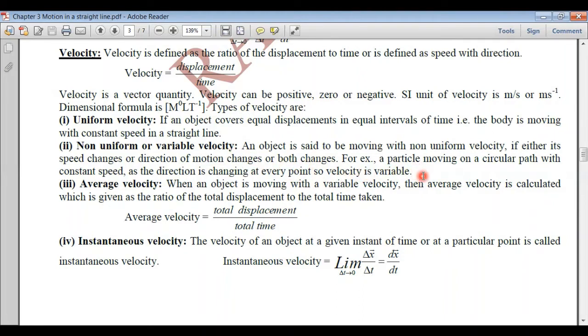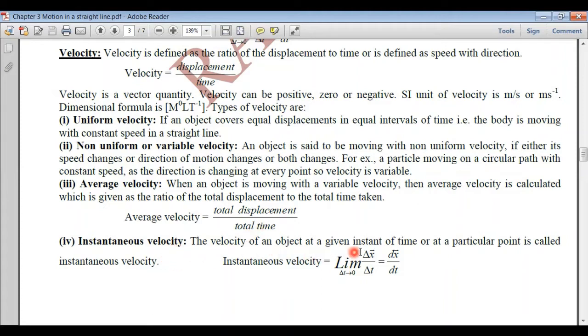For example, a particle moving on a circular path with a constant speed, the direction of the motion will be changing at every point. So the velocity is not constant, that is, the velocity is variable. Okay, and whenever the velocity is variable, we calculate average velocity, which is defined as total displacement upon total time taken. Now here the total displacement can be 0, so the average velocity can also be equal to 0. So average velocity is defined as the total displacement upon total time.